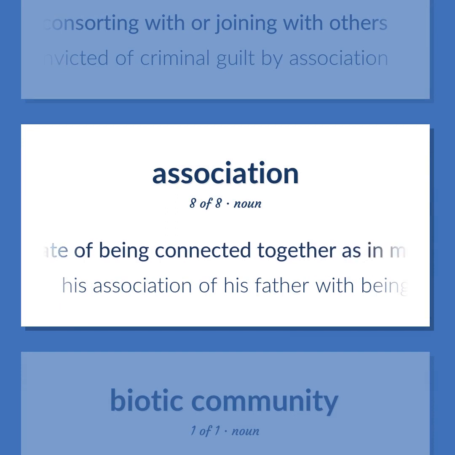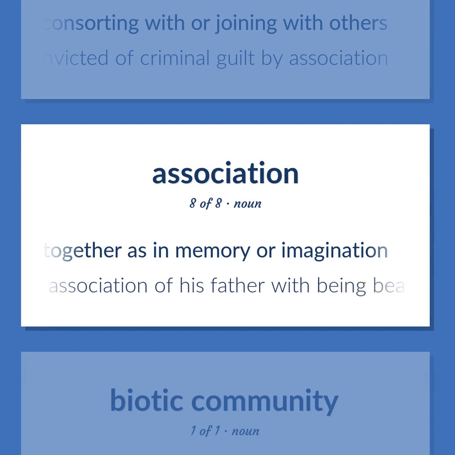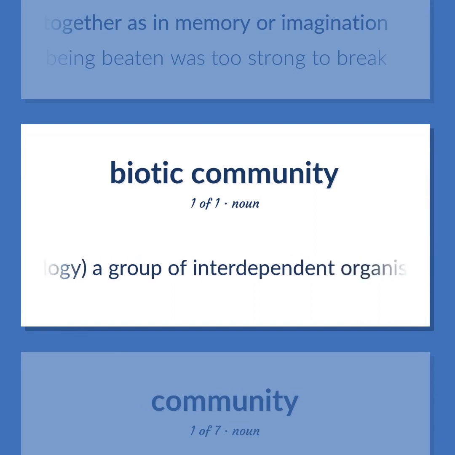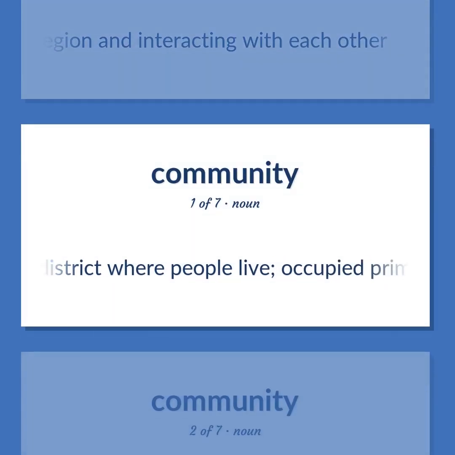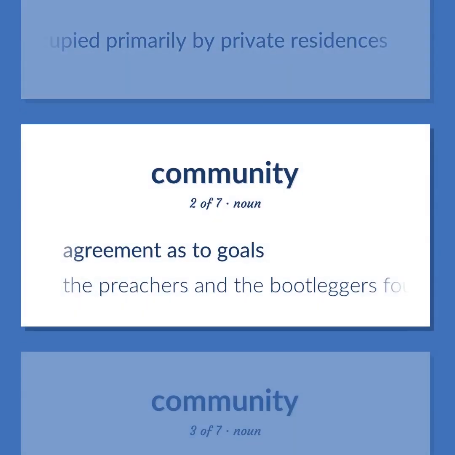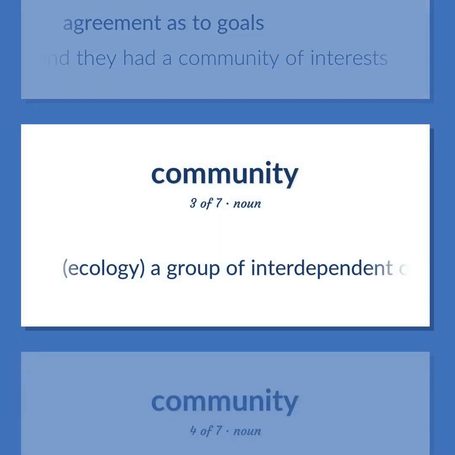The state of being connected together as in memory or imagination. His association of his father with being beaten was too strong to break. Ecology. A group of interdependent organisms inhabiting the same region and interacting with each other. A district where people live, occupied primarily by private residences. Agreement as to goals. The preachers and the bootleggers found they had a community of interests.